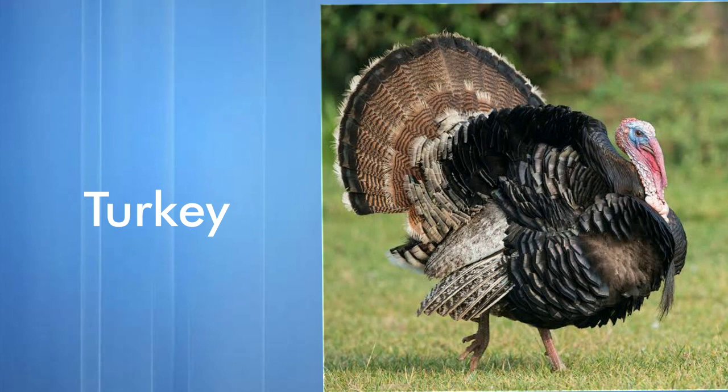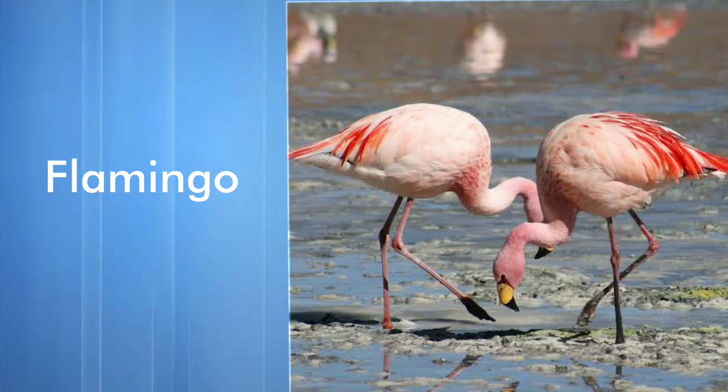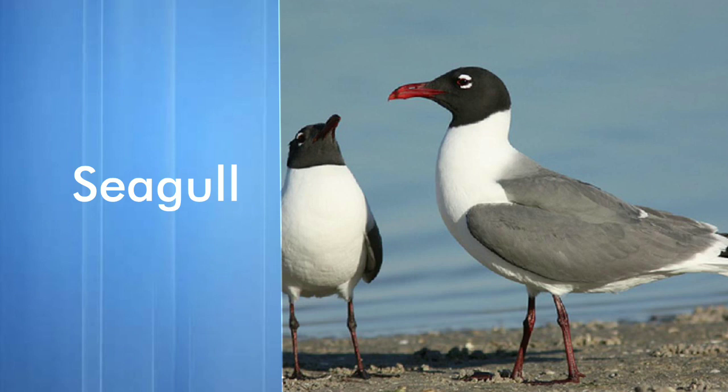Next one we have raven. It's a raven. What is it? It's a raven. Male crow. Flamingo. It's a flamingo. What is it? It's a flamingo. Seagull. It's a seagull. What is it? It's a seagull.